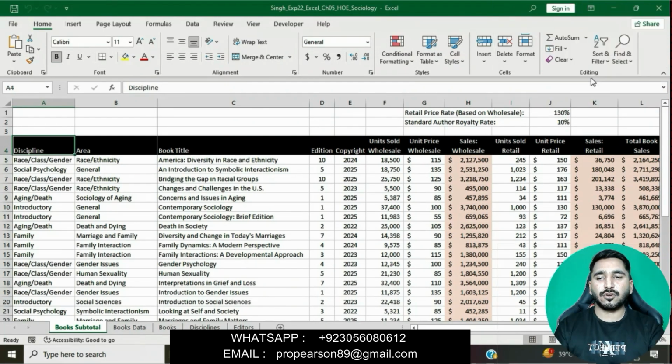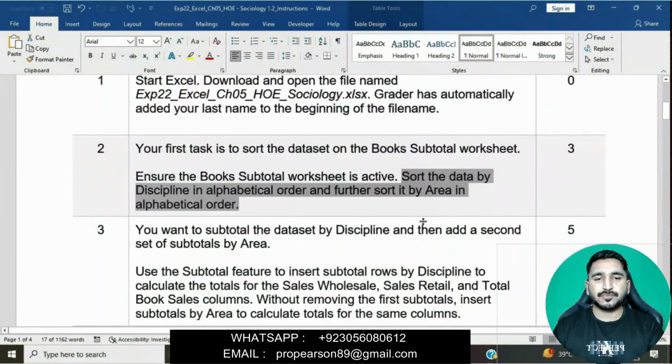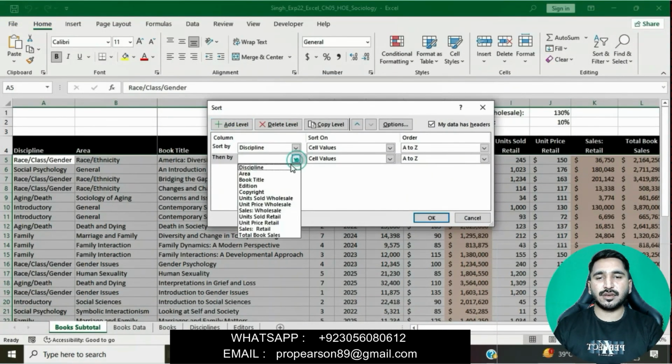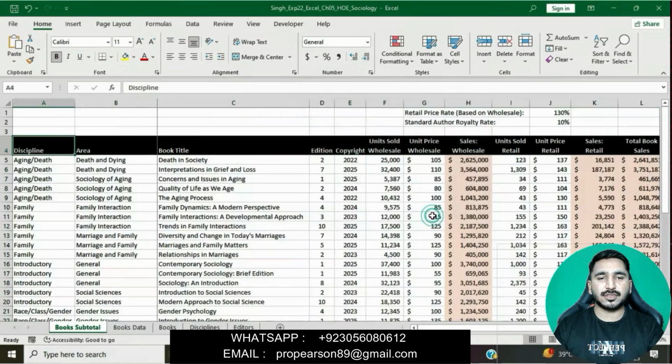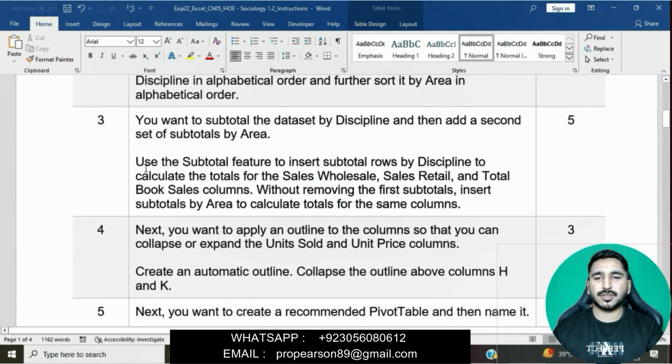Simply click on the Home tab, then go to the Editing group, click on Sort and Filter. Simply click on Custom Sort. We will add a level. The first level is discipline in alphabetical order, then we will add a second level. The second level is area in alphabetical order. Then simply click on OK. This question is done now. Now we will move on to question number 3.